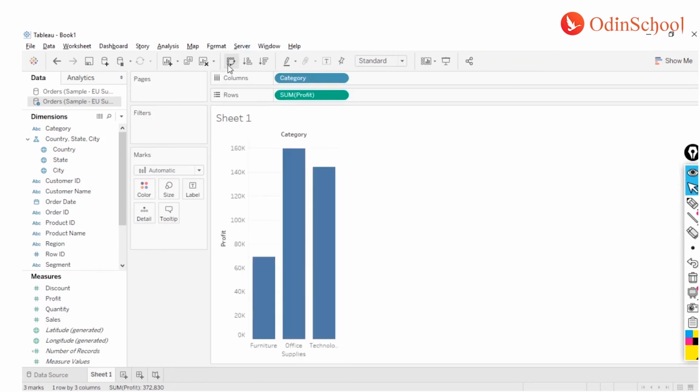If you feel the orientation is not good, you can click on this button and your orientation will be changed. If you want the labels, you just click on this one and your labels are there. It's pretty simple, at least in the initial stages where you have very limited depth of reporting. You can make the reports very easily and very fast.